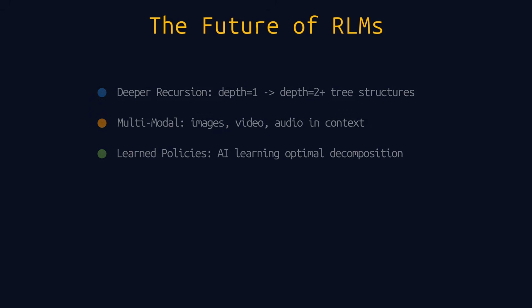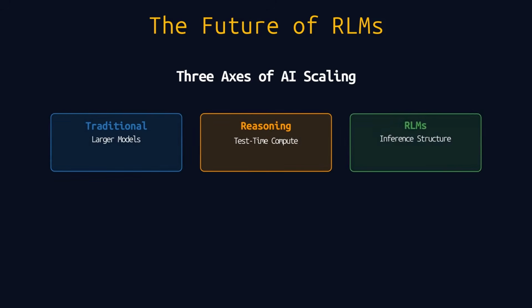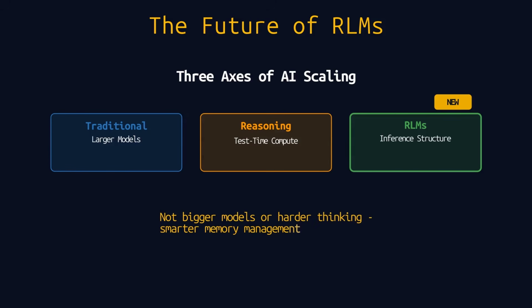Zoom out, and you see RLMs representing an entirely new axis of AI scaling. We have had traditional scaling with larger models. We have had reasoning scaling with test-time compute. RLMs add a third dimension, inference structure. This is not about bigger models or harder thinking. It is about smarter memory management, teaching AI to use external memory the same way we do. We do not memorize encyclopedias. We learn to navigate them.